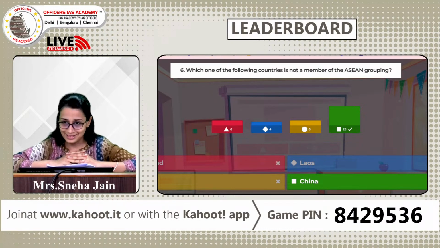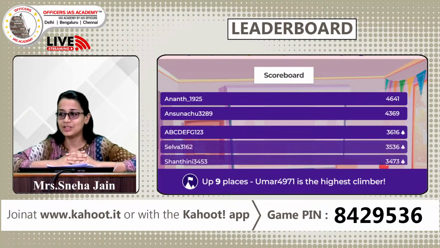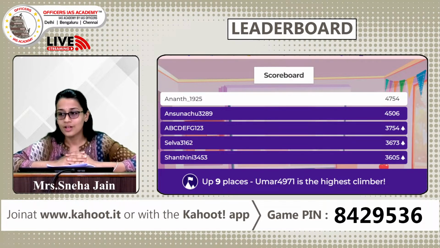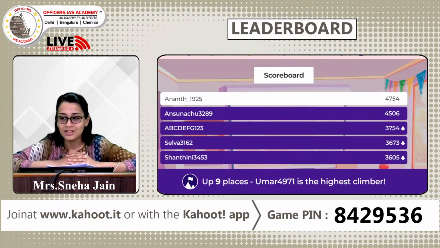Now we will look at the leaderboard and see if we have somebody new entering the race. Wonderful. So Anant and Ansunachu are retaining spots 1 and 2, but Selva has entered the spot at number 4. Shantini is at number 5, but Umar 4971, you are up 9 places with this question. So you are the highest climber after this question. So congratulations and all the very best, Umar. You have a very good chance to make it to top 5.